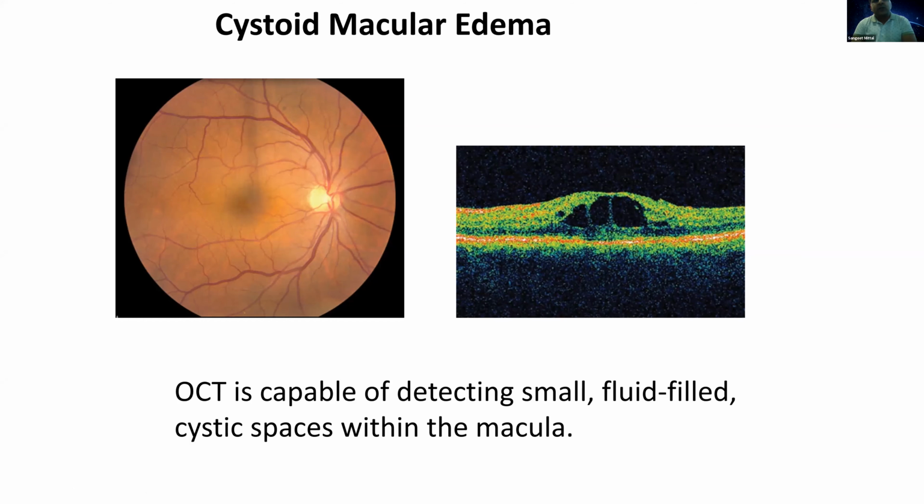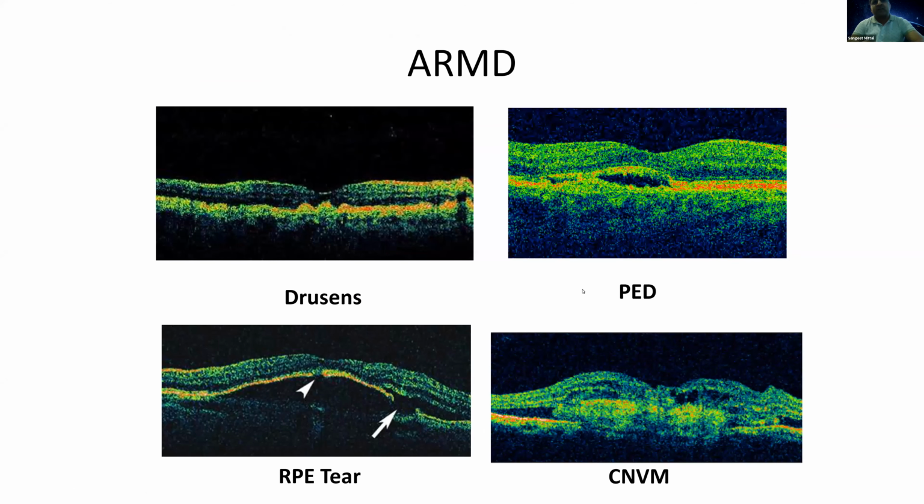So going to the next, these are the various patterns of age-related macular degeneration you may be seeing. And on the top left is you can see this convoluted. Oh, just hold on. Your slide has not changed. Hold on. It's changed on my computer. Yeah, hold on. Yeah, that's right. Fine. Go ahead.